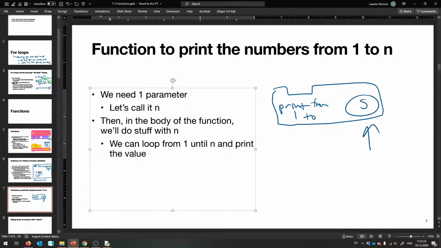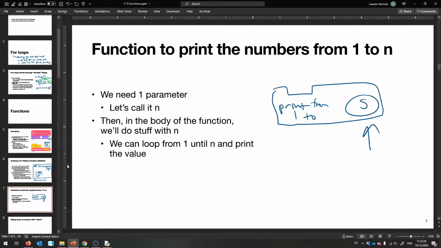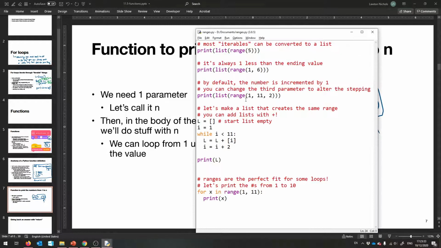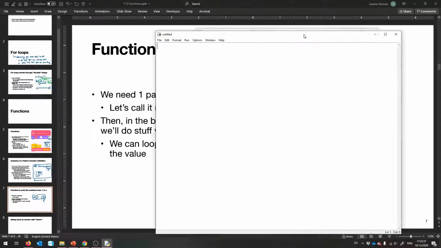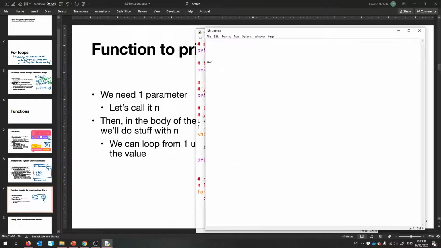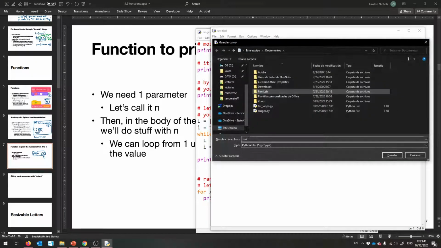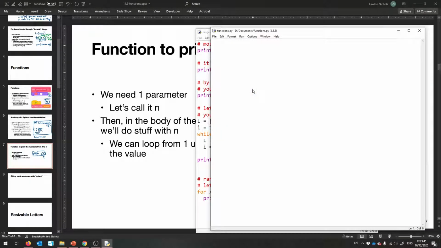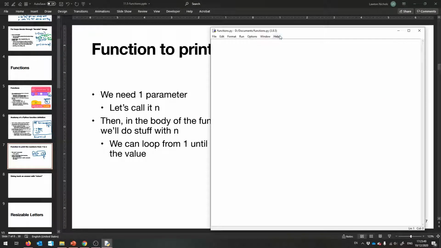Okay, so this is a lot of information. 3 slides packed with words. It's time to do it. Okay. Are you ready? This one is called functions, or, yeah, I'll call it functions.py. So here's what we're going to do. Let's get the rest of these out of the way. Here it is.